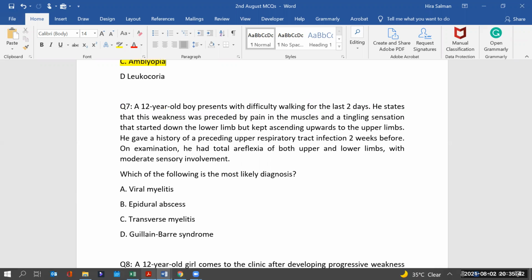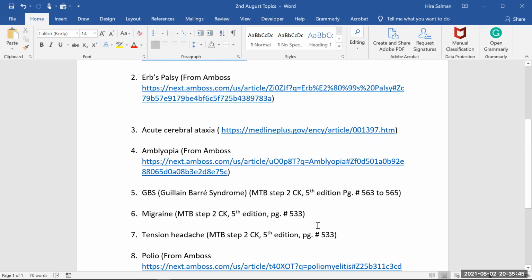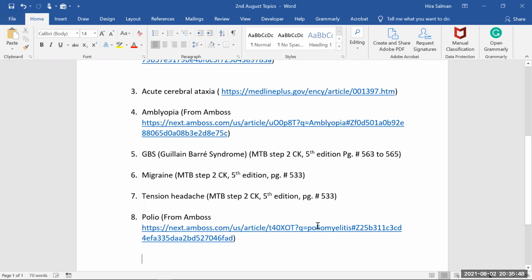So for the next one, we have to go for the theory first. Then we have GBS. You can say there are two pronunciations. The British mostly say Guillain-Barré syndrome one way, but we usually say it the other way. Whichever pronunciation you use, if you go to a British physician you can say it the British way, and for an American physician you say it the American way. Whatever, GBS is better to say.